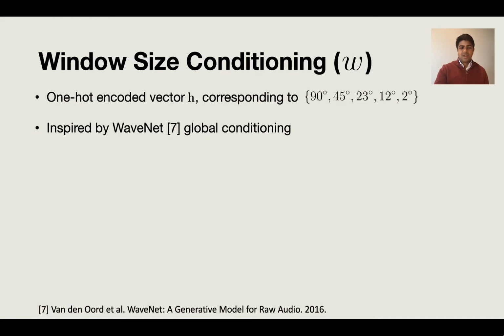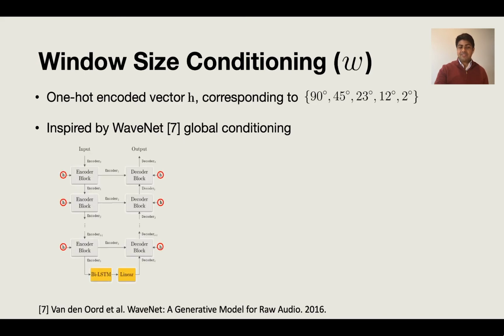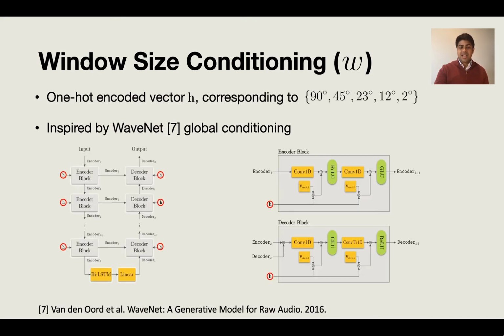We use a one-hot encoded vector h corresponding to a discrete number of possible window sizes. This is inspired by the WaveNet global conditioning framework. H is fed into every encoder and decoder block, and it goes through a learned linear upsampling before being fused with the rest of the information. That's it for how we create the network that has this cone of silence property.